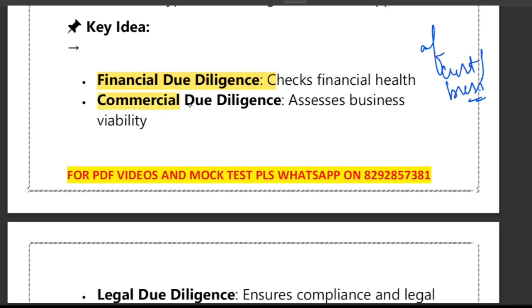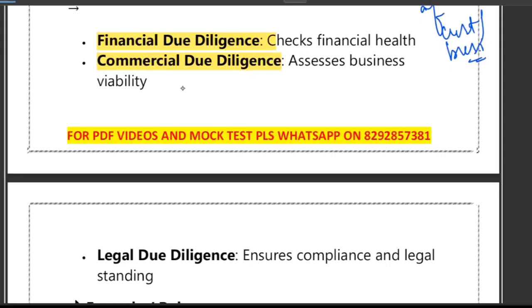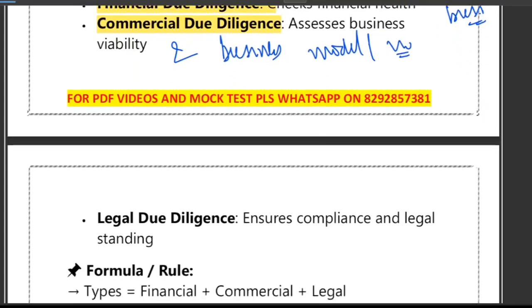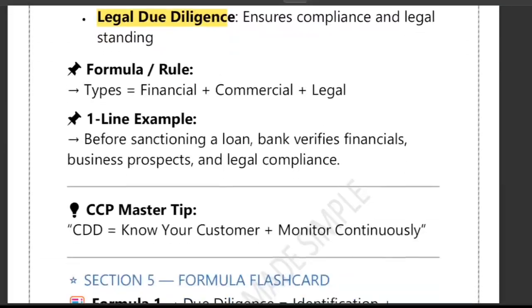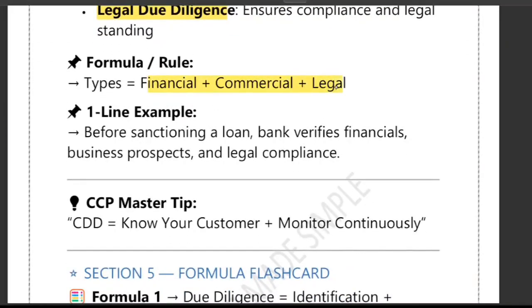The second type of due diligence is called commercial due diligence. This checks the business model and the viability. Is the business idea practical? Will it survive in the market? That's called commercial due diligence. The third kind is called legal due diligence, which means all the legal documents and compliance. Are the licenses valid? Are there any legal disputes? Is everything legally clean? So the rule is that there are three kinds of due diligence: financial, commercial, and legal.